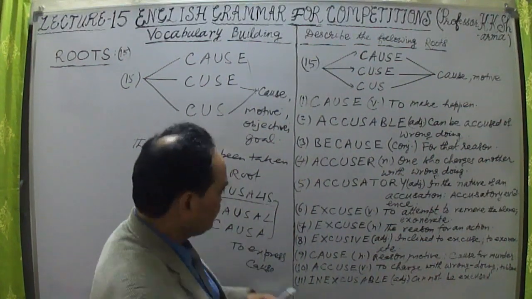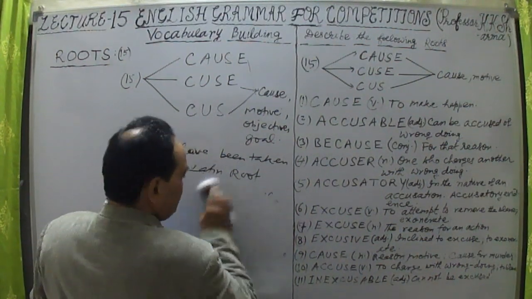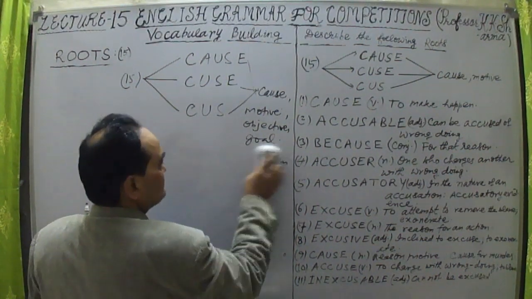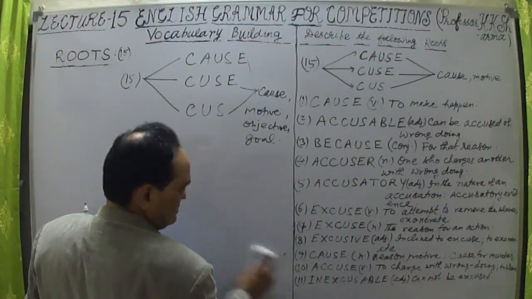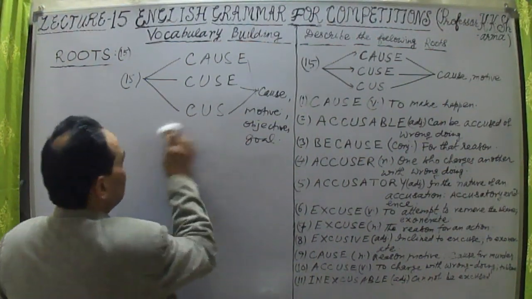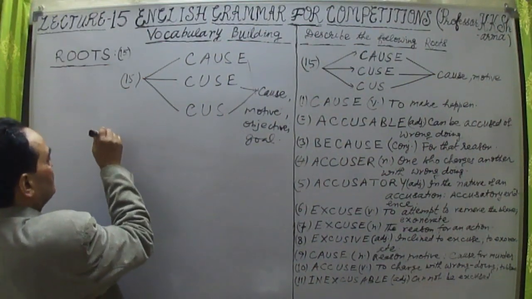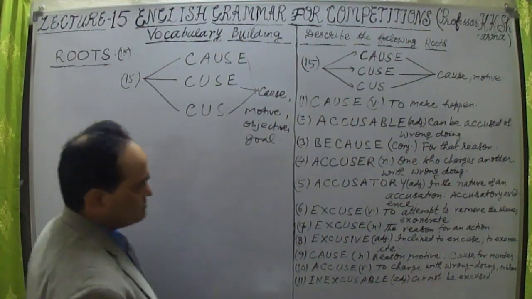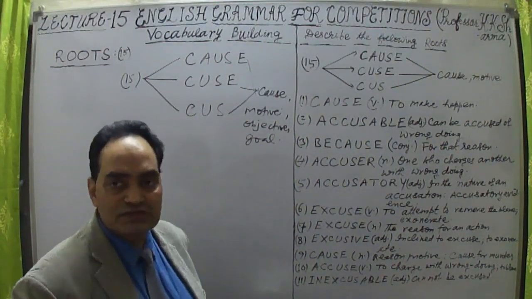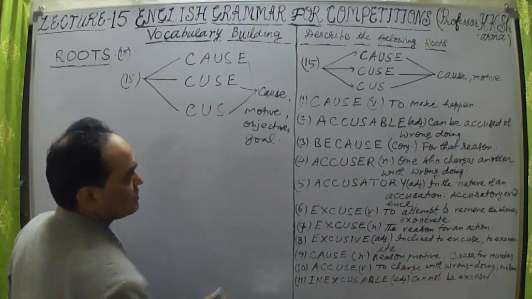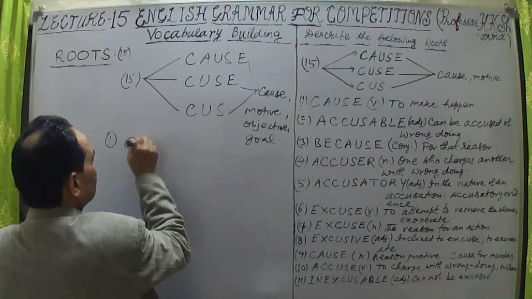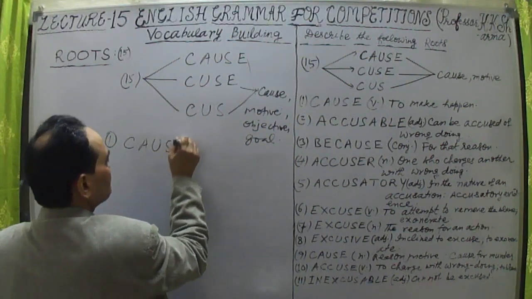So what are these words? One by one, let me take them. This is the basic root, the etymology of this word, that they have been taken from the Latin language. Now let me take the first word. The first word is cause. The basic word, same, cause.